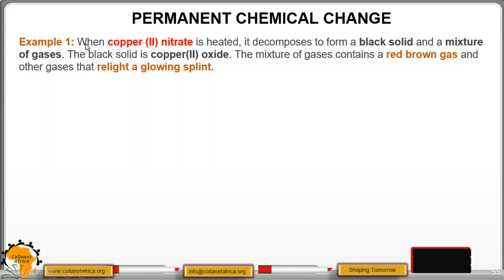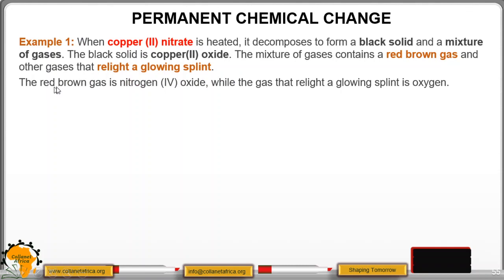Example 1, copper 2 nitrate is heated. When it is heated, it decomposes to form a black solid and a mixture of gases. So subjected to thermal decomposition, the black solid copper 2 oxide is formed. The mixture of gases contains a red-brown gas and another gas that rekindles a glowing splint. The red-brown gas is nitrogen 4 oxide, while the gas that rekindles a glowing splint is oxygen.